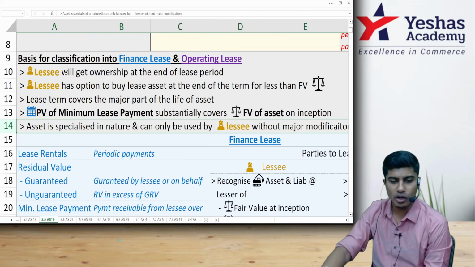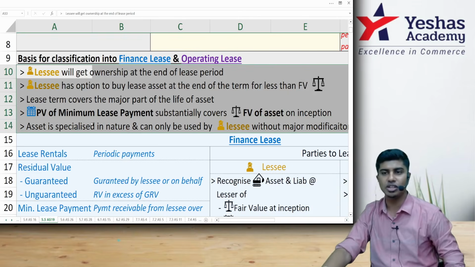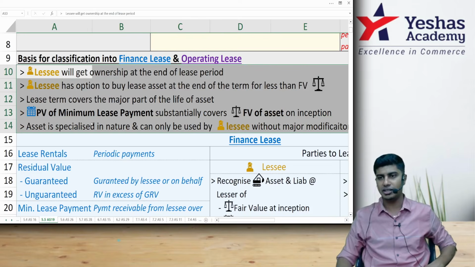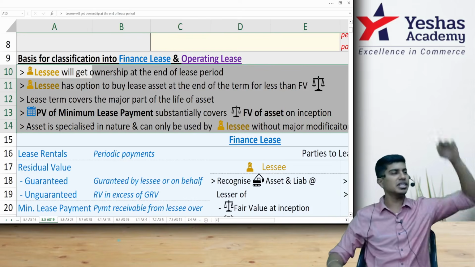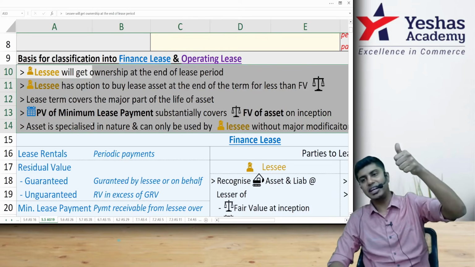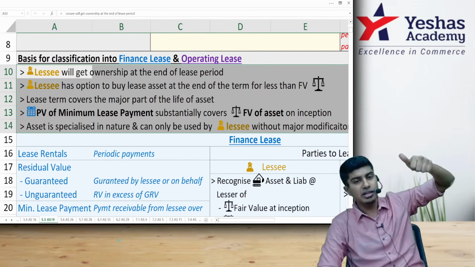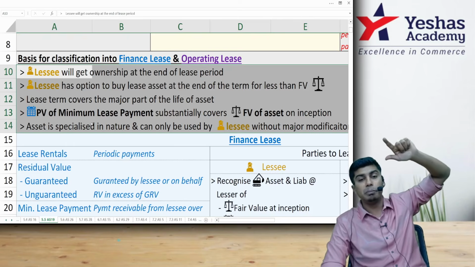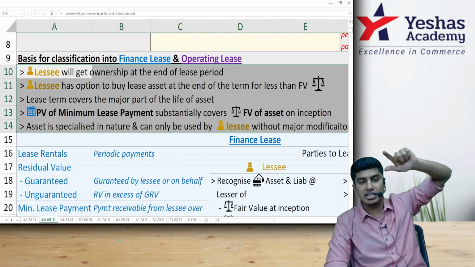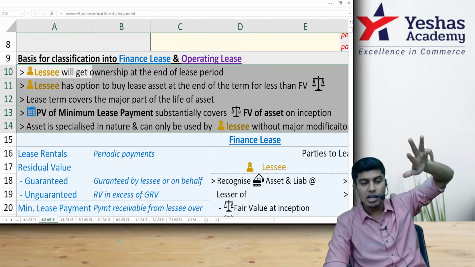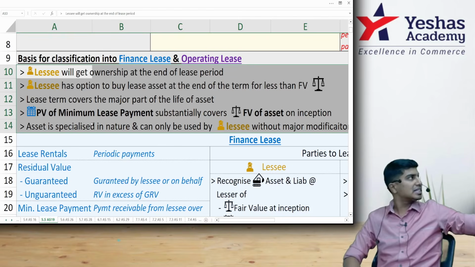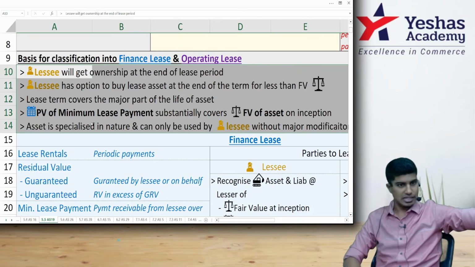There is no rule of one of these conditions, two of these conditions, or three of these conditions. Check all the conditions based on professional judgment. You decide it. You guys got that? What are the 5 conditions? Lessee has the right to buy the asset at the end of the lease period. Lessee has the right to buy the asset below fair value. Major part of the useful life of the asset is covered by the lease, and present value of MLP covers the cost of the asset. The asset is of specialized nature. If these conditions are fulfilled, it will be a finance lease.